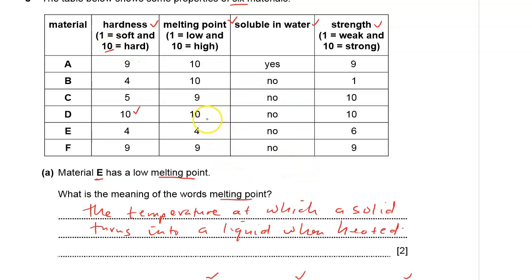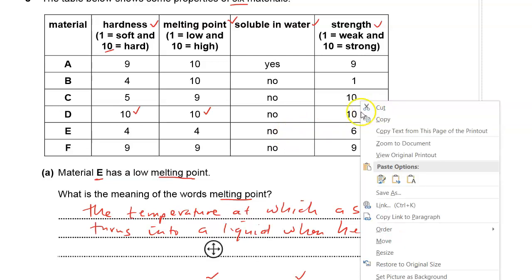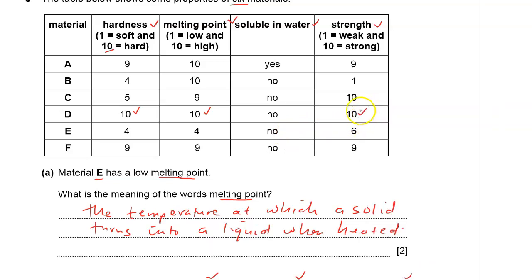The melting point of D as well is 10, the highest, together with A and B. And the strength of D is also very high, very strong. It's got a strength of 10, together with C. So if you tick the hard, melting point, and strength, you'll find that D, we have ticked all the boxes.